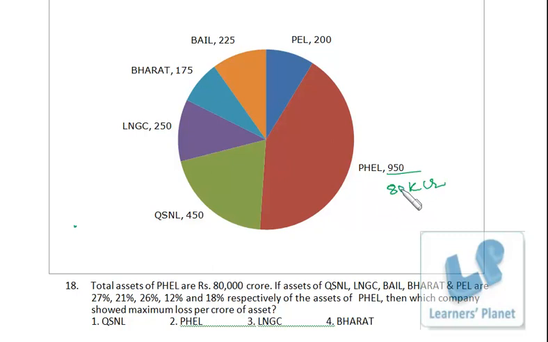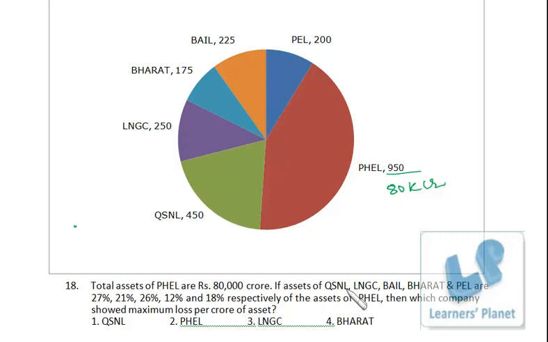Right, so we have to find out the loss per crore of all these four companies. Among the options, these four companies are there, so we will not be calculating loss per crore for all six companies, because none of the other two are options, so we'll be taking only these four to reduce our time. And we have to find out the company which is showing maximum loss per crore of asset. That means loss by asset, that ratio should be maximum for a particular company.